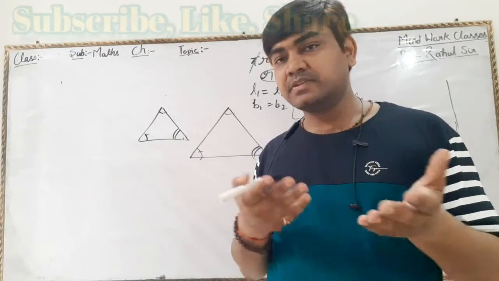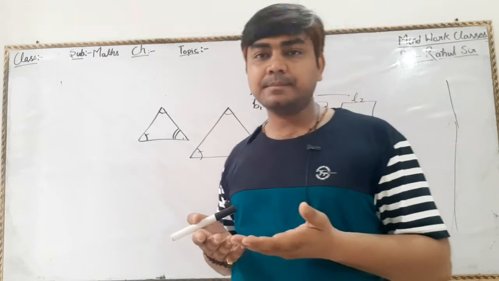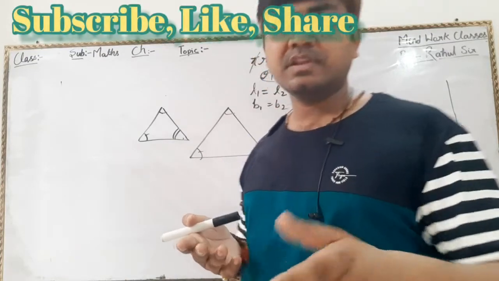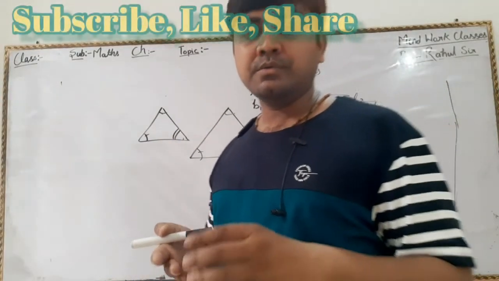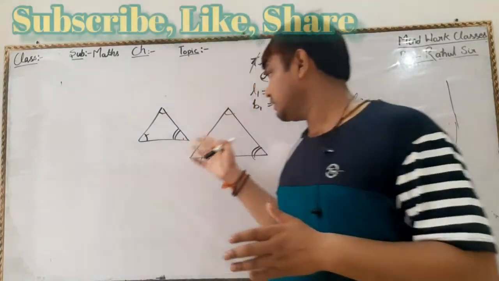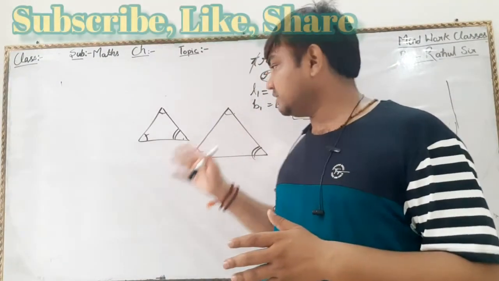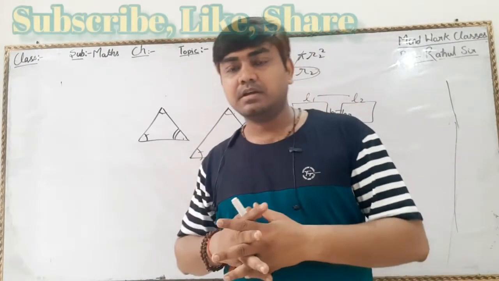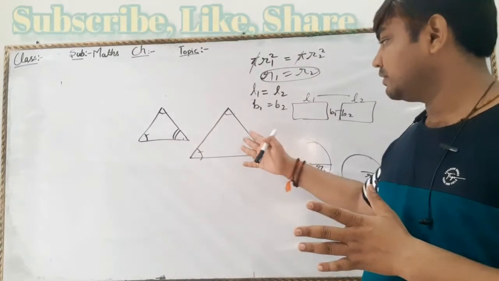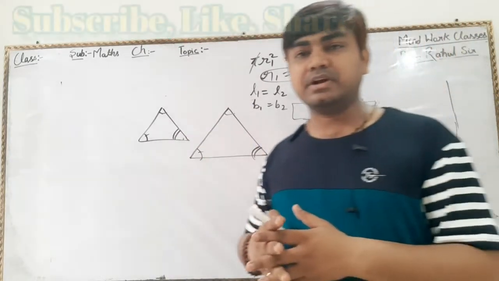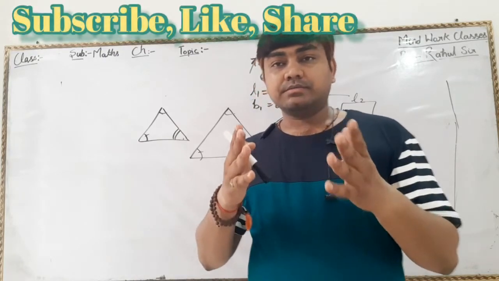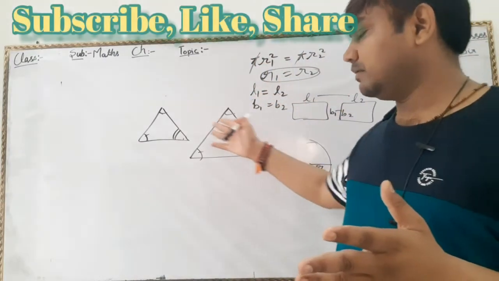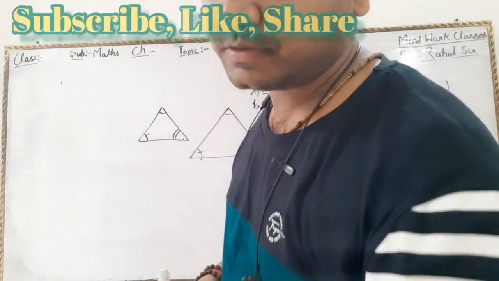The photo is the same, but the size is different. So it is not necessary that they will be equal or congruent.